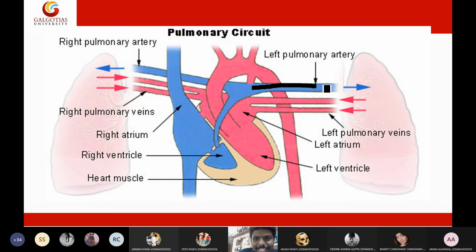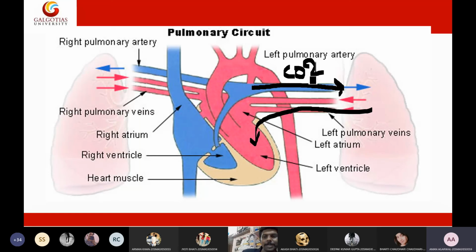This pulmonary artery will carry deoxygenated blood. After that, this deoxygenated blood gets oxygenated, and oxygenated blood will enter the heart by the pulmonary vein. In the vein you will see oxygenated blood, whereas in the artery you will see deoxygenated blood. This is the only exception in pulmonary circulation.